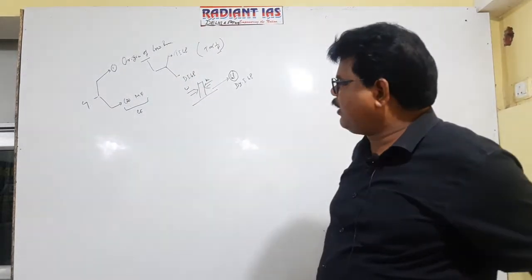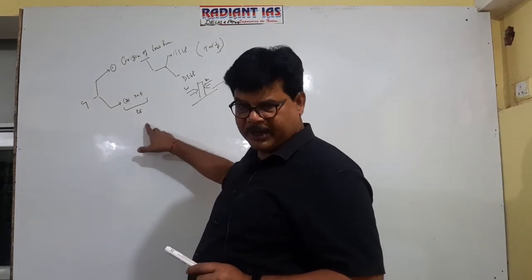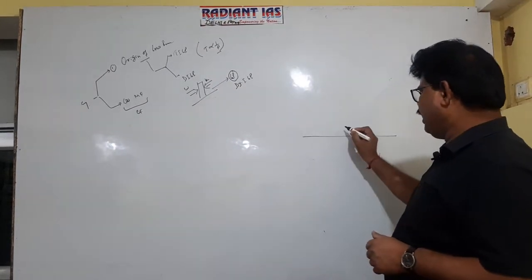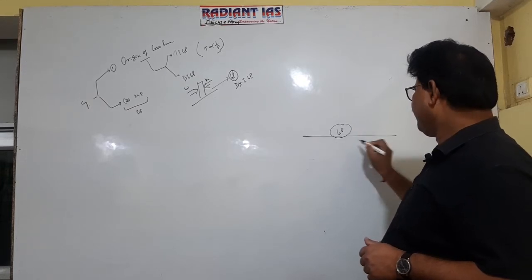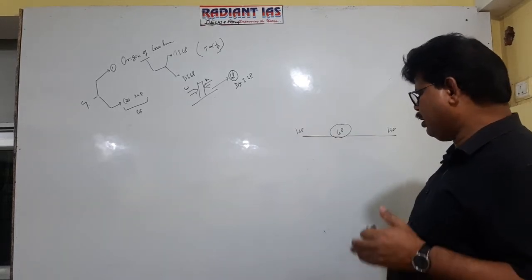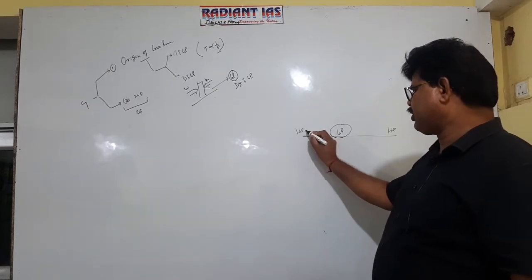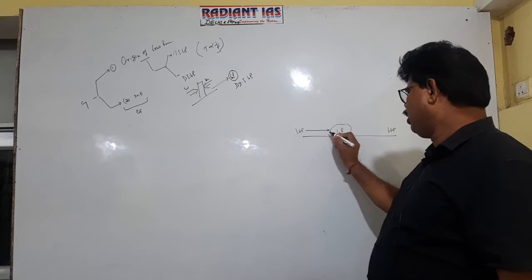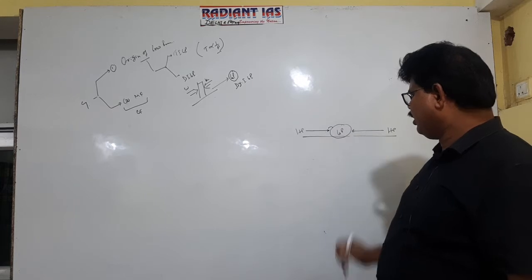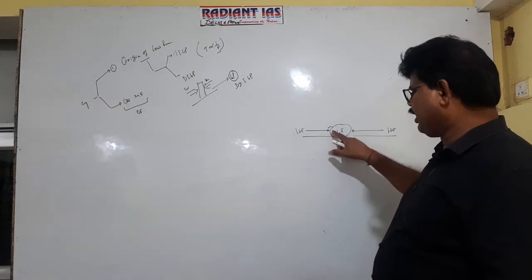As far as the maintenance factor is concerned, Coriolis force is referred to as the maintenance factor. Suppose this is Earth's surface, this is a low pressure area, and this is a high pressure zone. If there is no intervening factor, the wind from the high pressure will blow towards low pressure, forming a right angle triangle with the isobar.